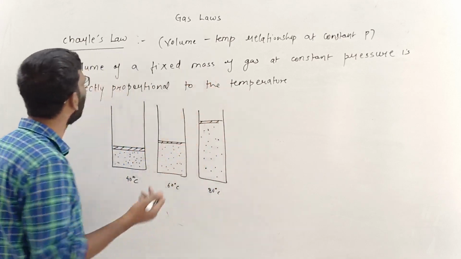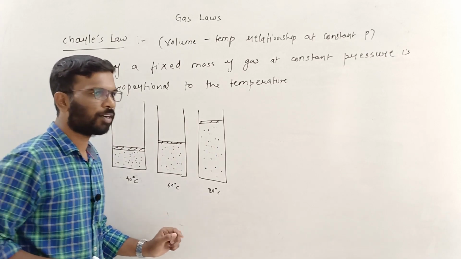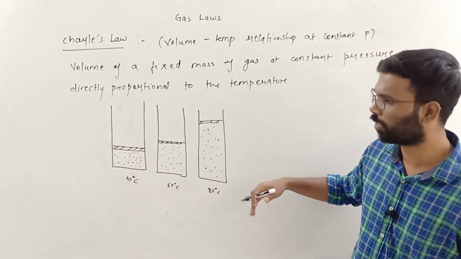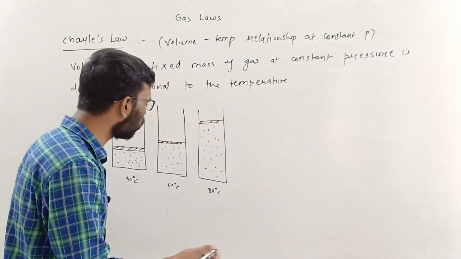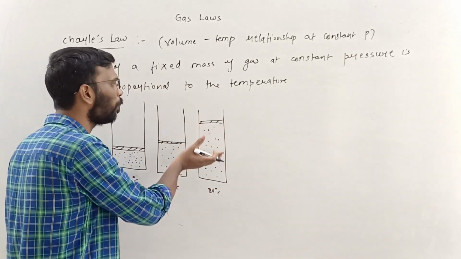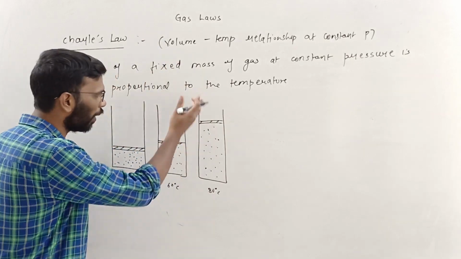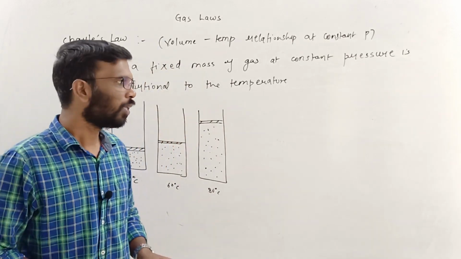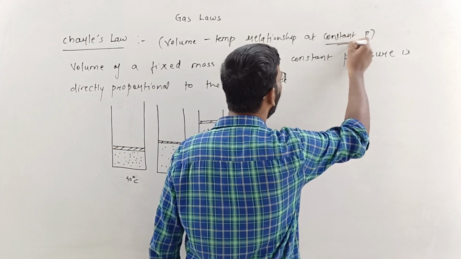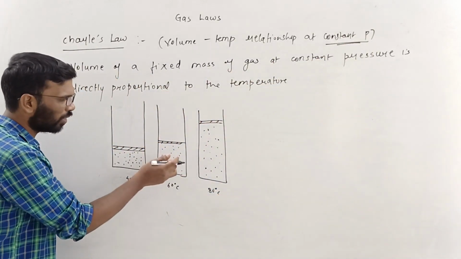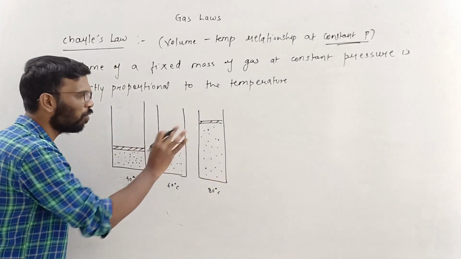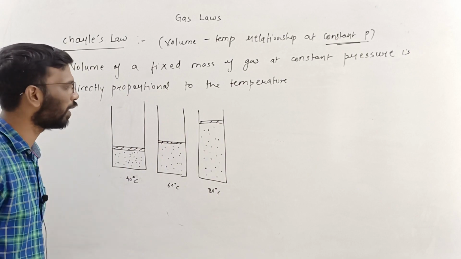This is what the Charles' law says: as you increase the temperature, the volume of the gas increases. Why does the volume increase? Because of the kinetic motion. At higher temperature the particles tend to move with more speed, so they push the lid up, and the volume increases. All of this happens at a constant pressure. I have mentioned the same amount of gas. These dots which I have shown may vary by one or two here and there, but it is the same amount of the gas.